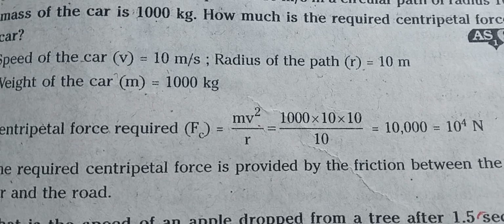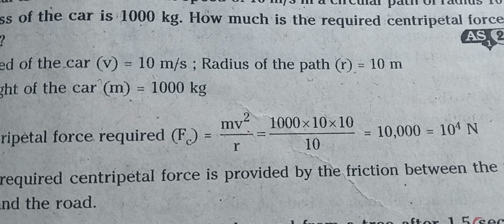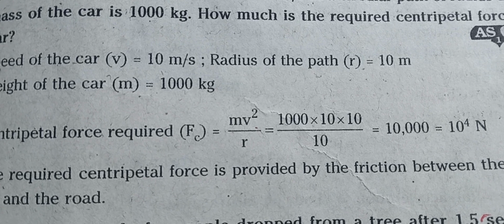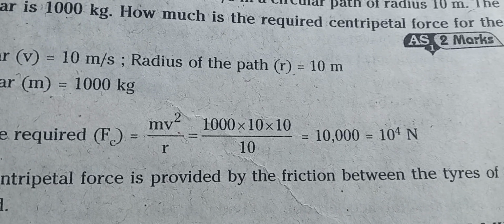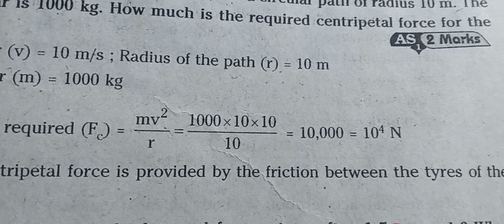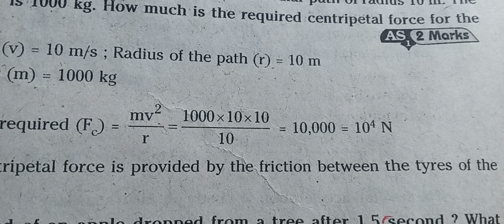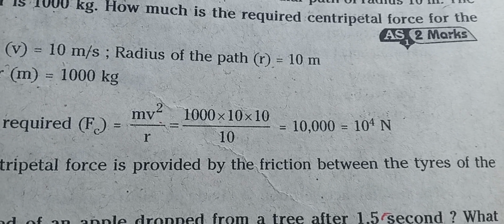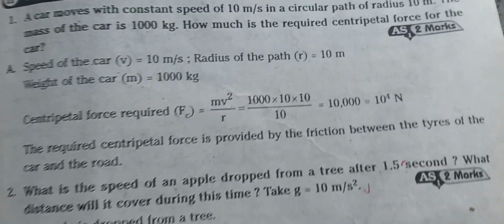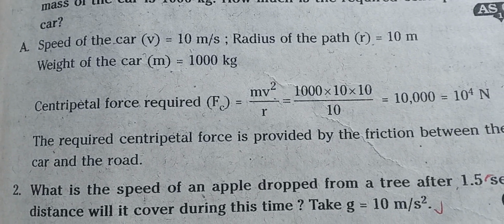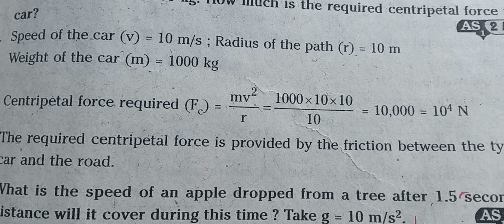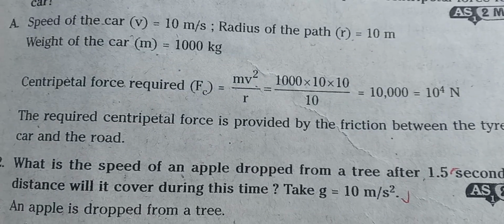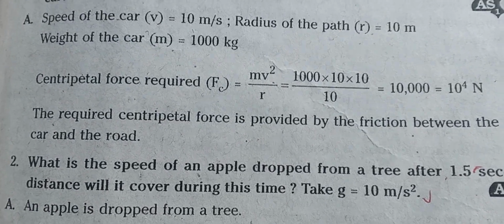Mass is 1000 kg, 1000 into v, 10 meters per second, 10 into 10 by r, radius 10. So then it is 10,000, that is 10 to the power of 4 newtons. The unit of force is newtons, 10 to the power of 4 newtons. So the required centripetal force is provided by the friction between the tires of the car and the road.